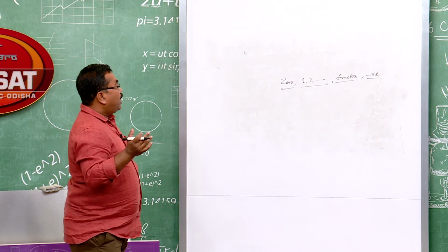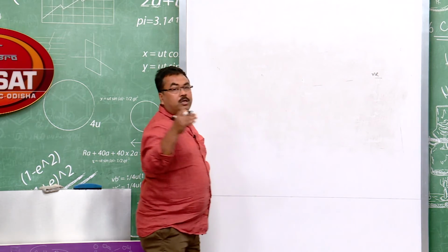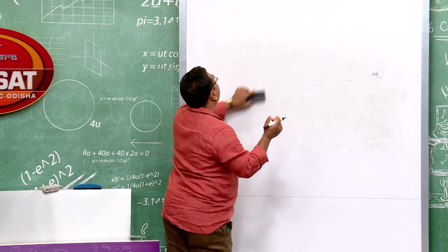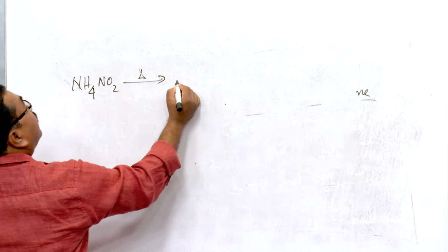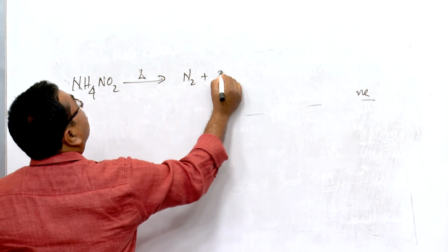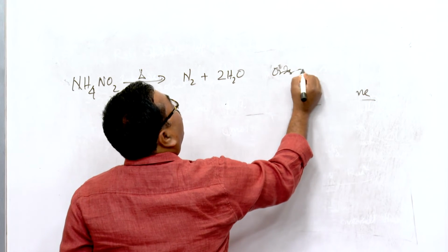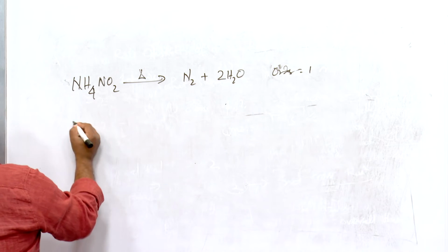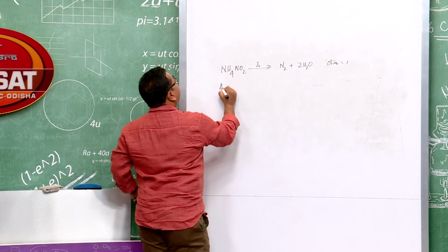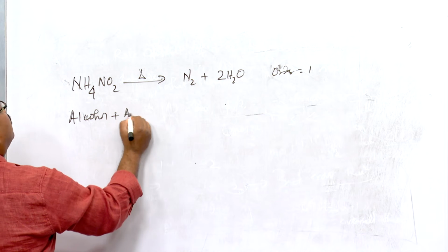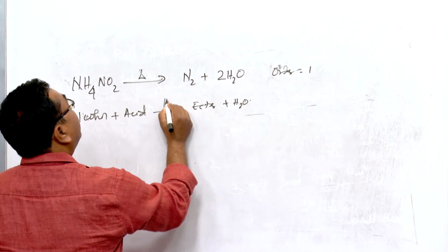I will give you an example where the order varies. Suppose I take the decomposition of ammonium nitrite upon heating. This will give rise to N2 plus 2 water. This will be a first order reaction, so order will be equal to 1. Suppose I take ester formation: any alcohol plus acid giving rise to ester plus water in the presence of an acid.